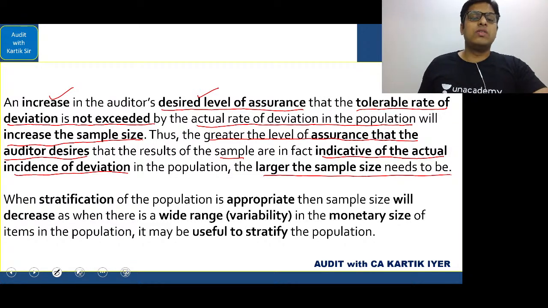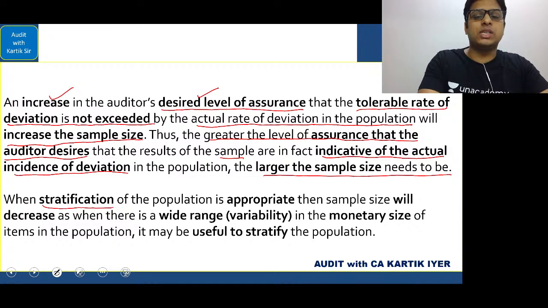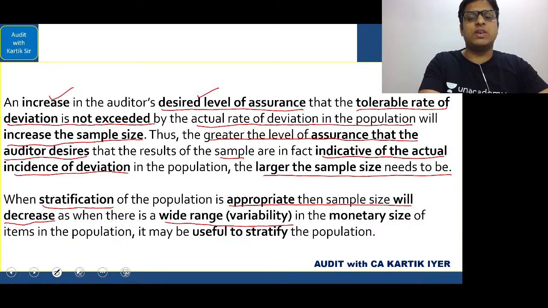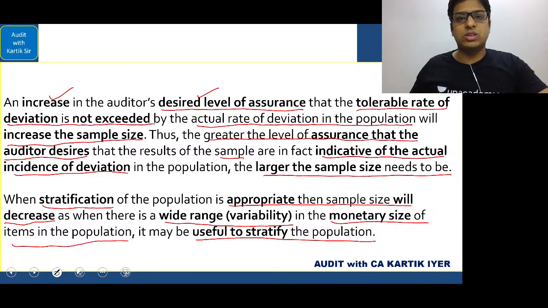Okay. Where stratification of the population is appropriate, then the sample size will decrease, as I told you. As when there is a wide range variability in the monetary size of the items in the population, it may be useful to stratify the population. This is what we had seen.